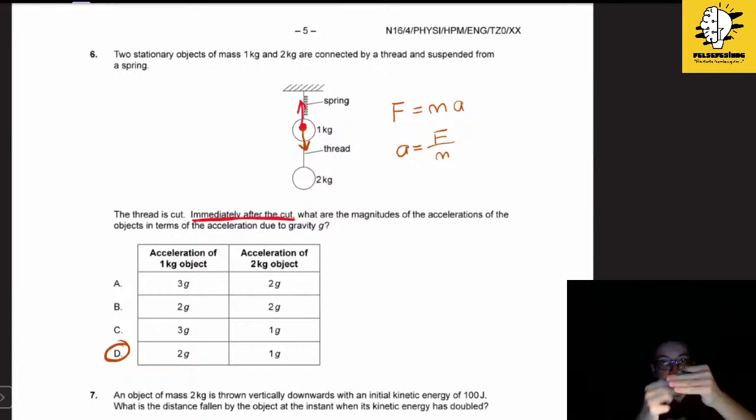Therefore, at this instant, by Newton's third law, action and reaction, as the 2g goes down, it will go up with 2g. And the other mass will have an acceleration of only 1g because it is being pulled up with 1 kilogram. So 2g minus 1g, it will have 1g acceleration, right?